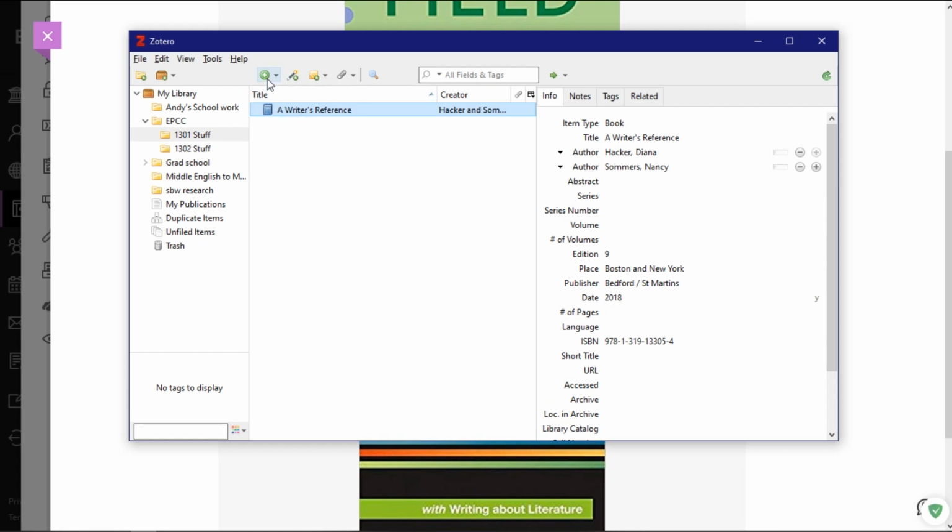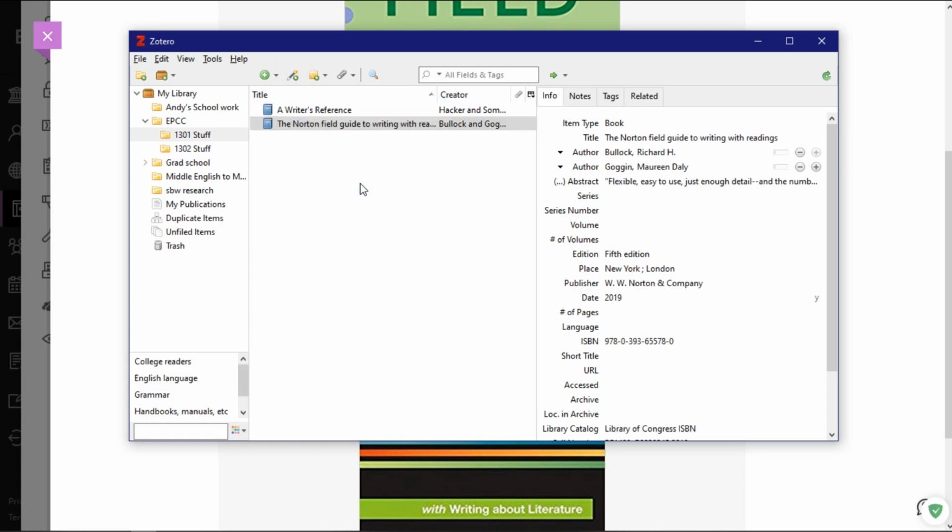Now here I have some options. I have new item or add item by identifier. Since I have the ISBN number, I'm going to add the item by identifier. Since I copied it, all I have to do is paste it in, press enter. It'll take it a second or two to think about it, and there it is. So now, anything that I need to cite out of either the Norton Field Guide or A Writer's Reference has already been set up easily for me.